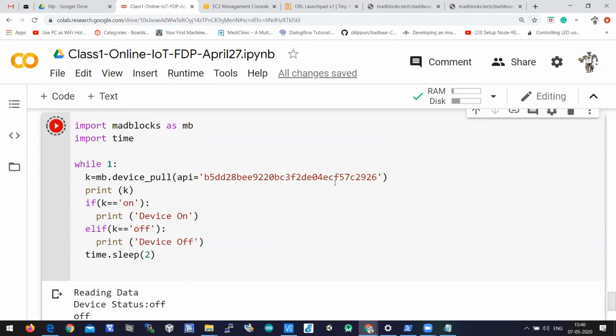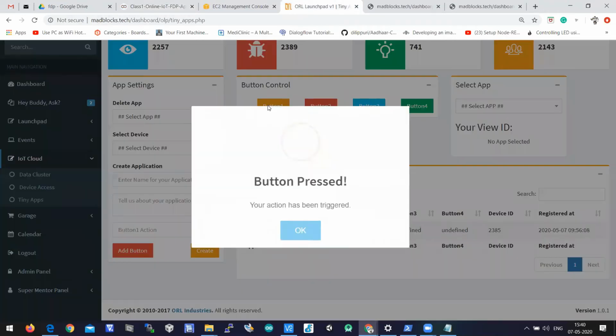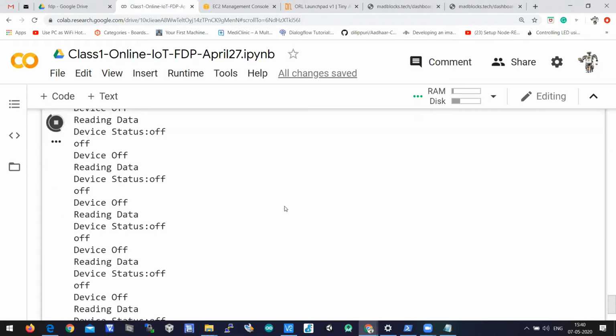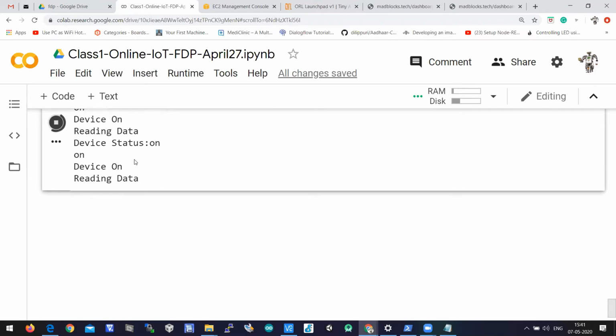when it receives on, it should print device on. When it receives off, device off, right? So it is printing device off because the k value is off here. Let me update the status to on. I'll press button 1. If I press button 1, it should print device on. And the data will be read continuously because the entire logic is inside while 1. While 1 is nothing but true. So you can see the data continuously iterated there. Until you update the next status, the previous status will keep printing there.